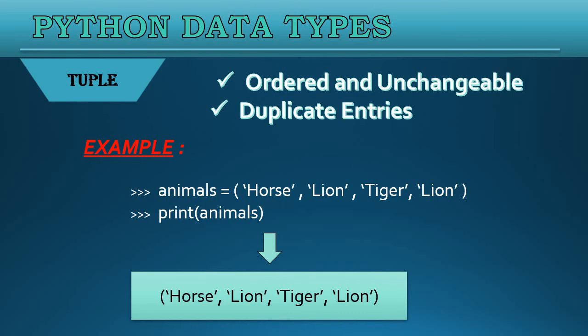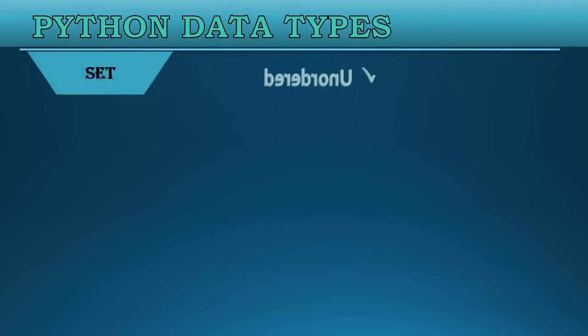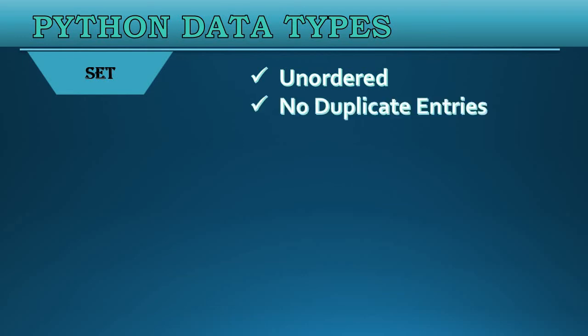Now let's move on to another data type we have, that is set. Set is unordered. That means set will never store the values in the order we provide them. The set shuffles the elements. That means if I write 10, 20 and then I print this set, this can also give me 20, 10 as an output. Set does not accept duplicate entries. That means it does not store similar values multiple times.